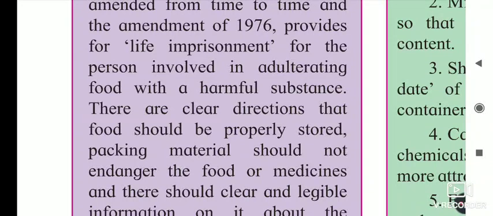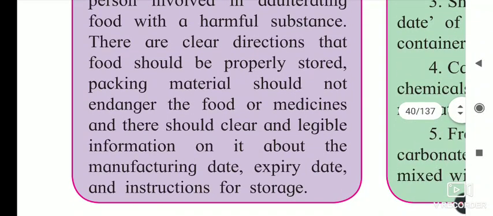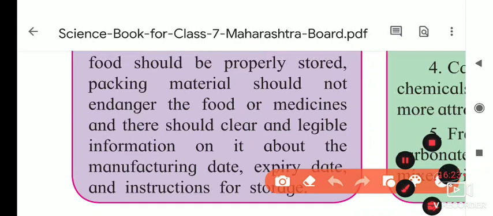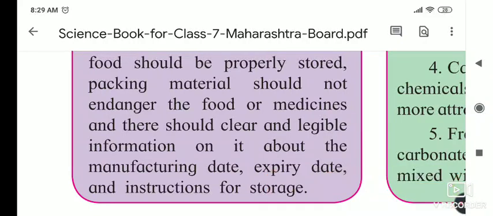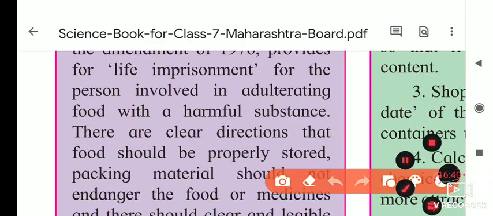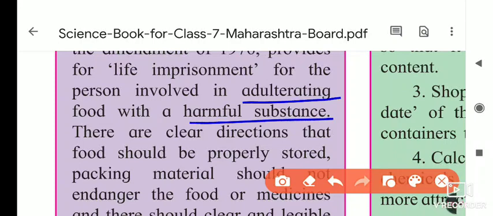There are clear directions that food should be properly stored, that packing material should not endanger the food or medicines, and that there should be clear, legible information about the manufacturing date, expiry date, and instructions for storage. If a person adds harmful substances into the food, he will get the life imprisonment punishment.